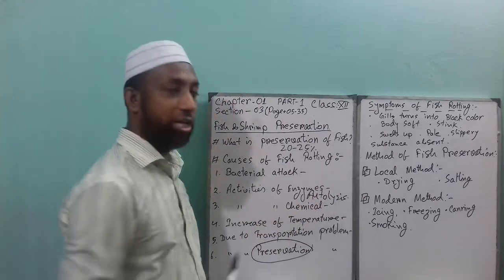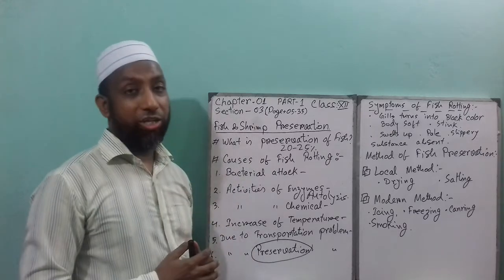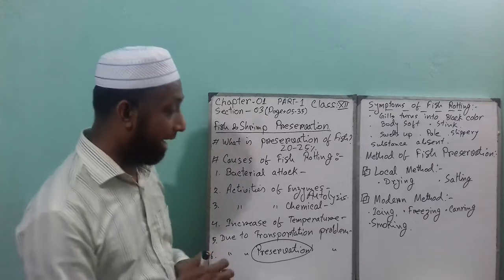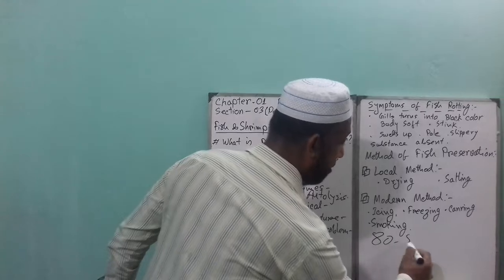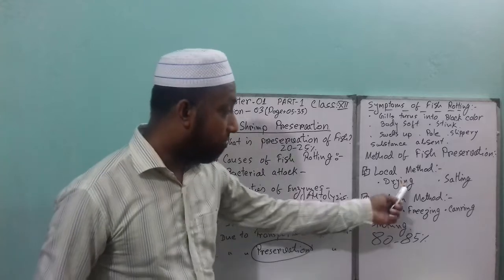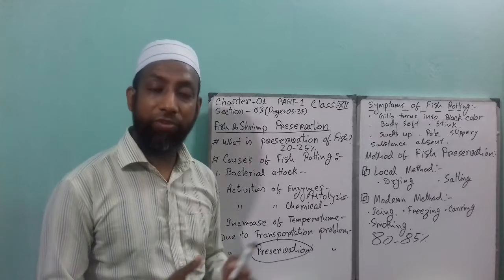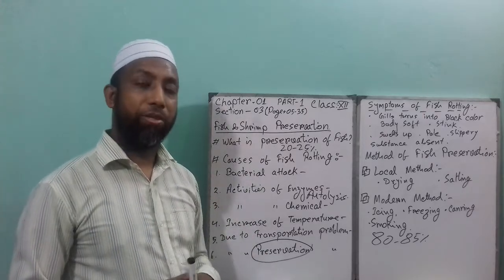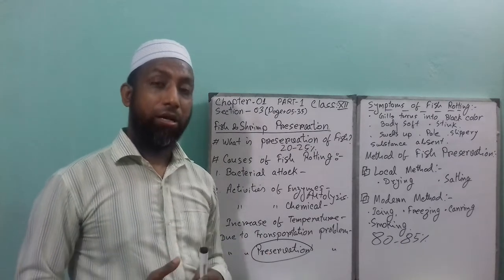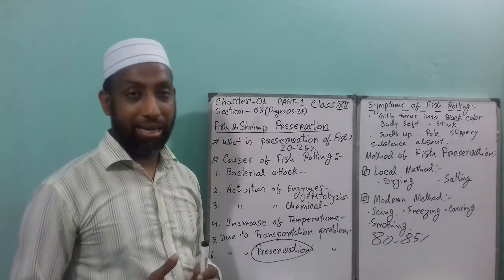What are the drying and salting methods of the local method? Drying. When fish is collected, removing about 80 to 85% of the water content from the fish body is called the drying process. We can do the drying process on large fish and small fish as well. Small fish like puti, chanda, vetki, etc., and large fish from the coastal region, salty or saline water fish like vetki, loita, etc.